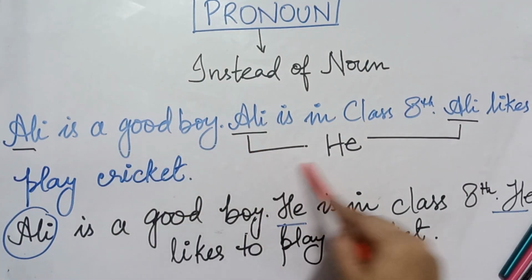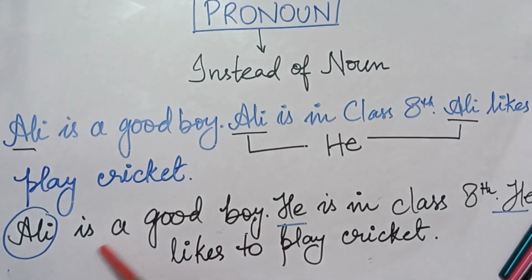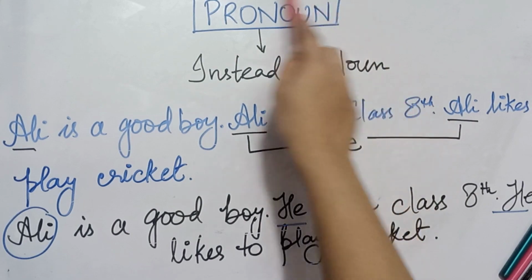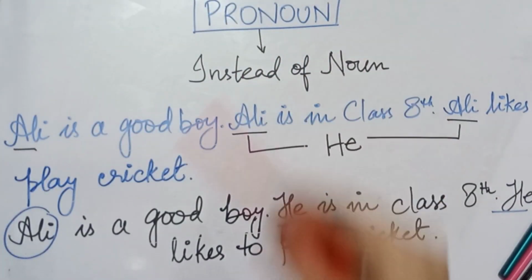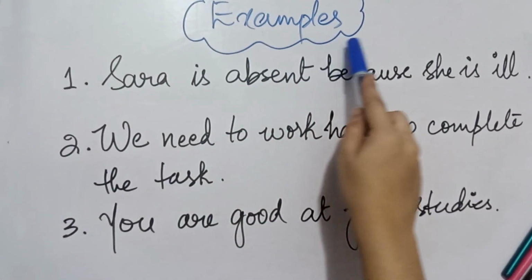So I rewrite the sentence: Ali is a good boy. He is in class 8. He likes to play cricket. So he is the pronoun over here. Here are more examples of a pronoun.